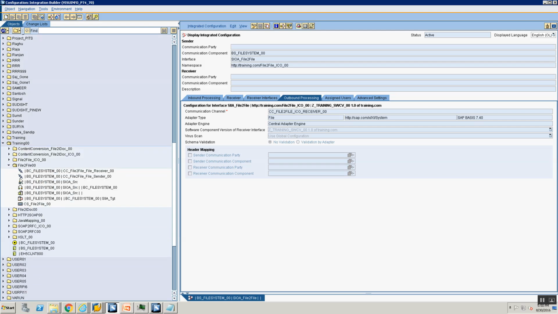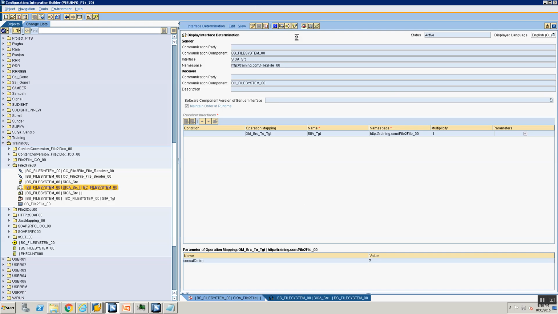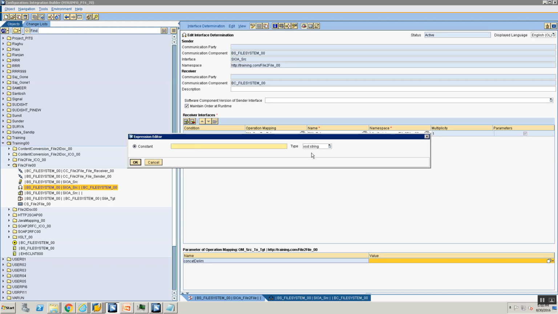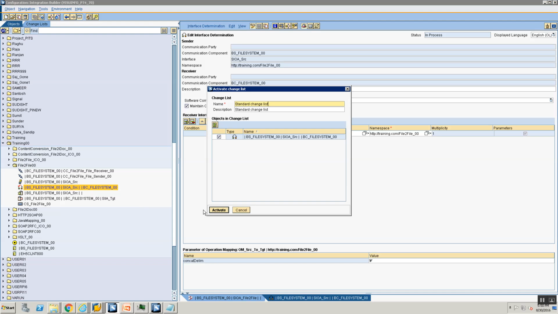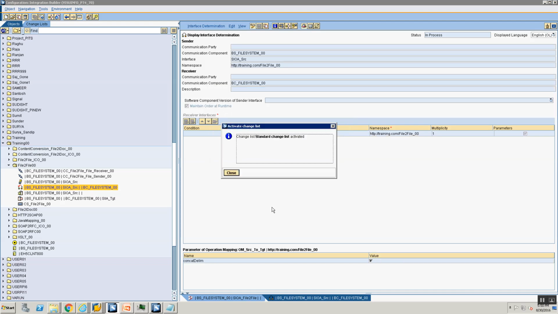Now once I've done that, I'm going to go to my file-to-file scenario. My file-to-file scenario is here. I'm going to go into my interface determination, and when I go into my interface determination, it automatically detects that, hey, this mapping now has a concat delimiter. I go here, it asks me for a type, it is of type XSD string, and I'm going to say hash. Okay, and save this. And now let's say activate it, and when I activate it, I'm done.